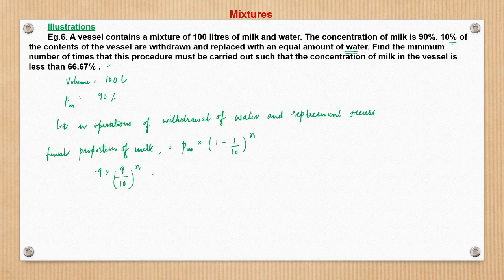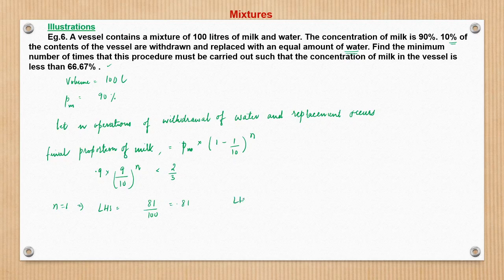So this concentration is less than 66.67%, which is 2 by 3, right? So this we solve. If now we take random values of n, if we take n equal to 1, then LHS is nothing but 81 by 100, which is 0.81.